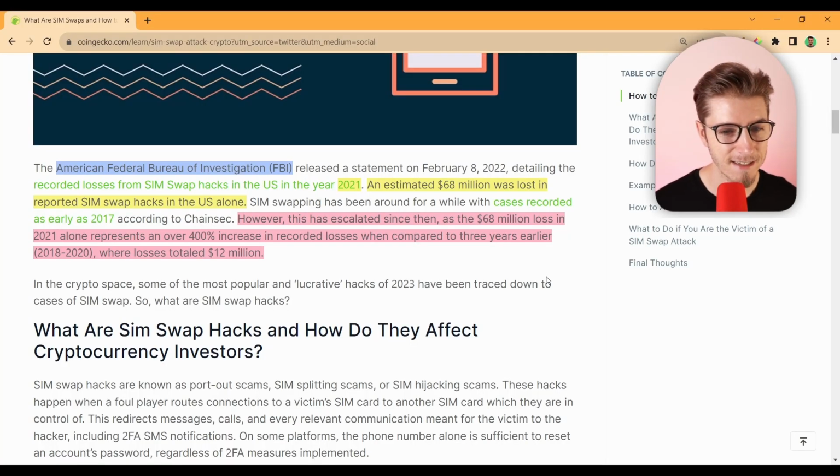However, this has escalated since then, as the $68 million loss in 2021 represents an over 400% increase in recorded losses when compared to 3 years earlier, where losses totaled only $12 million. We should really be worried about SIM swaps right now, because this number is probably a lot higher in 2023, especially after the information I'm going to give you now.